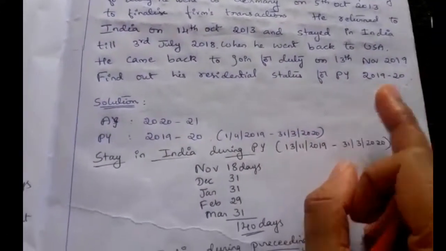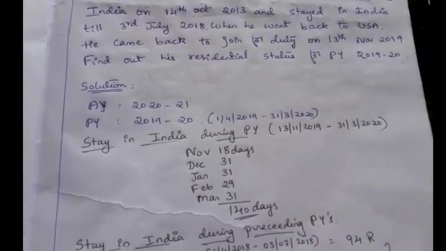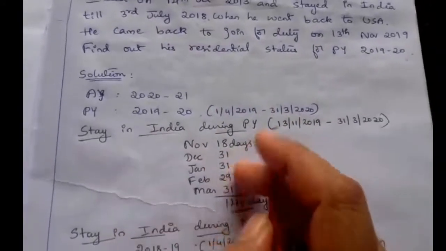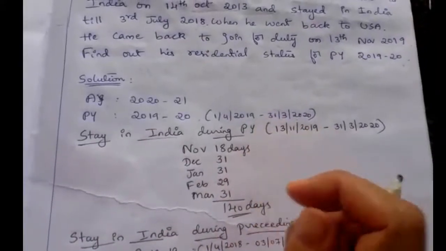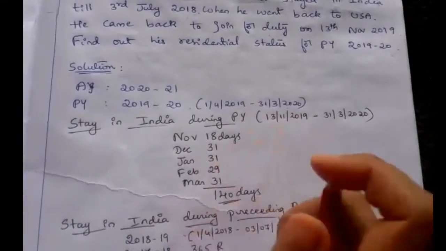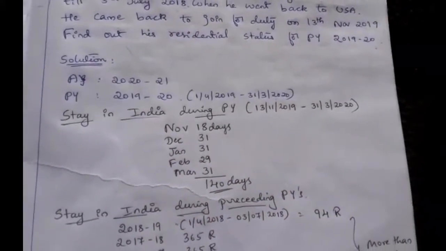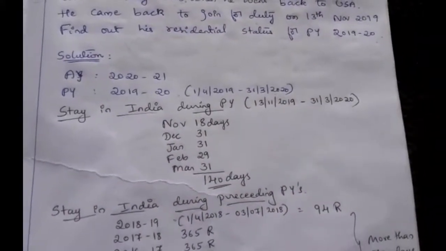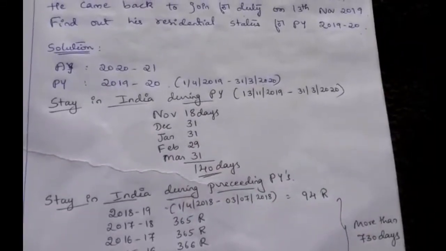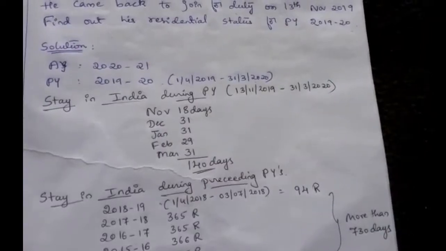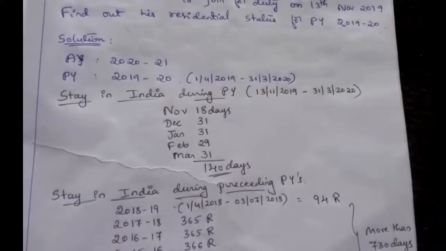To become a resident he has to satisfy any one of the basic conditions. The first condition is he must stay in India at least 182 days in the previous year, or he has to satisfy the 60 days rule, that is, stay in India in the previous year for 60 days or more, and 365 days in the 4 preceding previous years.